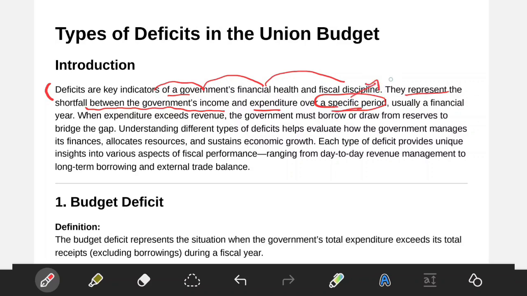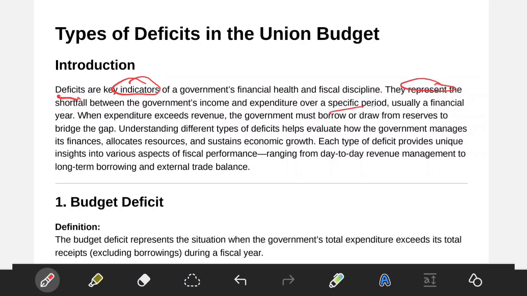If you're writing this, then it gives a clear identification that you are well versed with the subject and you will have a better advantage when compared to other students. So in the first 2 lines we have written what deficits indicate and what they represent: the shortfall between government's income, that is revenues, and expenditure over a specific period. This is important, usually a financial year. Then when the expenditure exceeds the revenue, the government must borrow or draw from the reserves to bridge the gap.